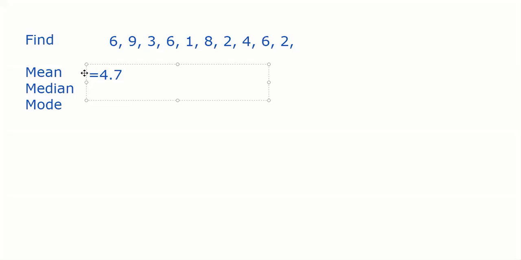Median. So 1, 2, 2, 1, 2, 2, and 3 gone. 9, 8, 6, 6 gone. 4 and 6, so median is 5. Median is 5. Mode is 6. That's it. It's too easy, everyone.